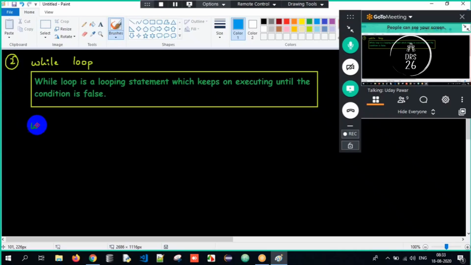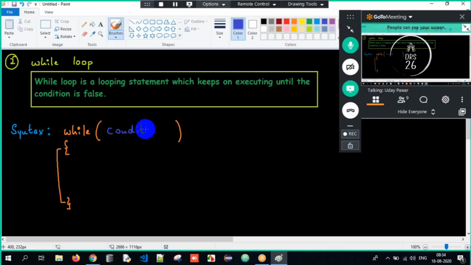Now I will talk about the basic syntax. A while loop is nothing but while, open parenthesis, close parenthesis, and then open curly braces and close curly braces. This is the scope of the while loop. Within parenthesis, I am supposed to specify the condition.